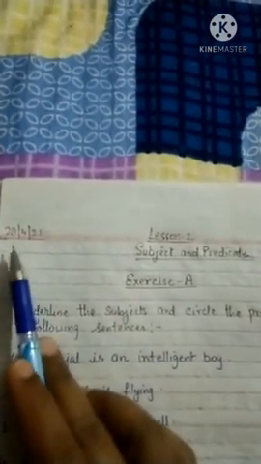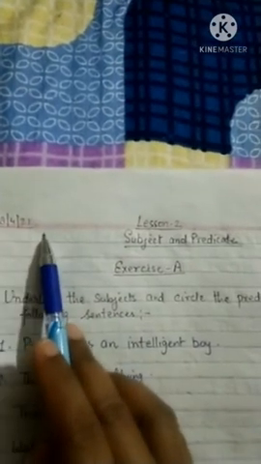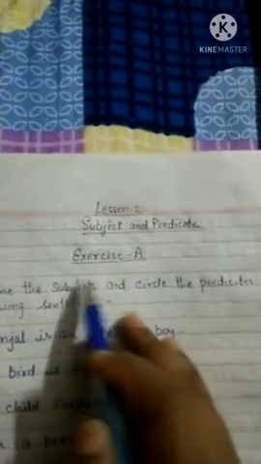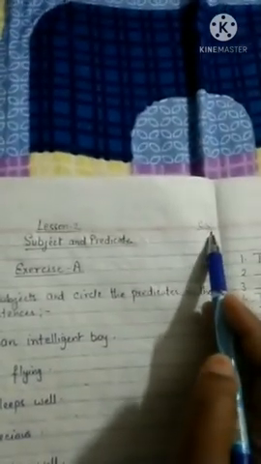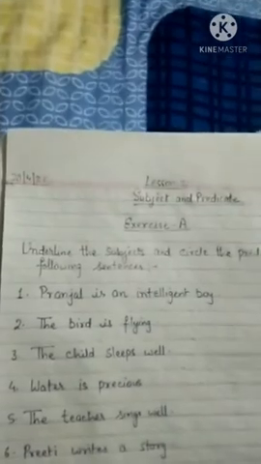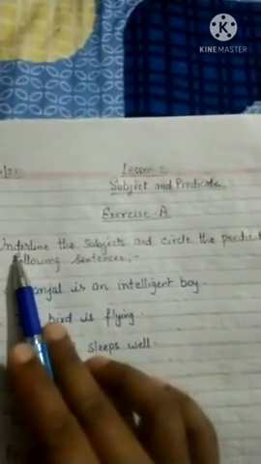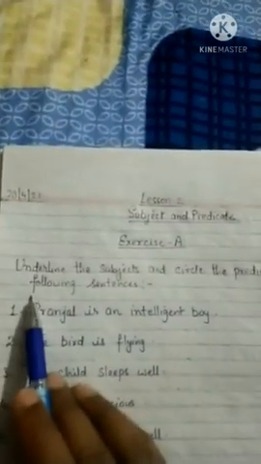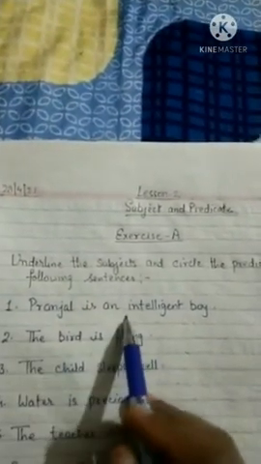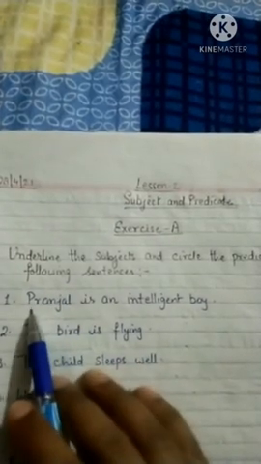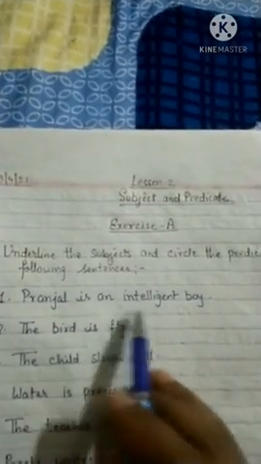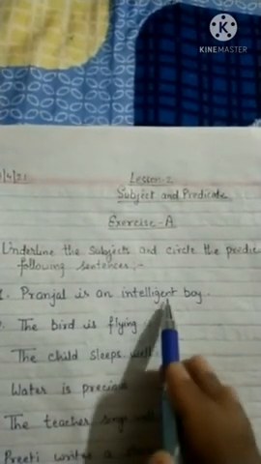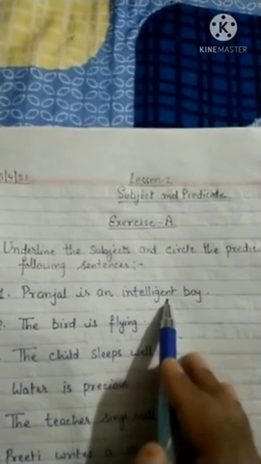Like this, you have to mention today's date, 28/4/21, Lesson 2, Subject and Predicate, Exercise A, right side, classwork, beta. Okay. Then write the heading with the black pen: Underline the subjects and circle the predicates in the following sentences. Means sentences are given like this. You have to write down the first sentence: Pranjal is an intelligent boy. So in this, you have to identify the subject first.